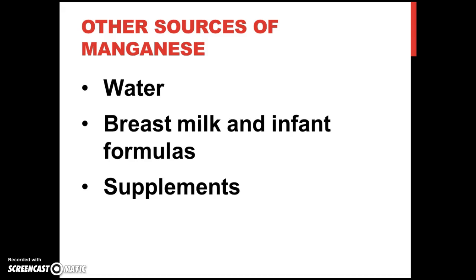Also, supplements come in several forms of manganese, such as manganese ascorbate, manganese sulfate, manganese gluconate, and amino acid chelate of manganese. These are mostly found in bone and joint health supplements.